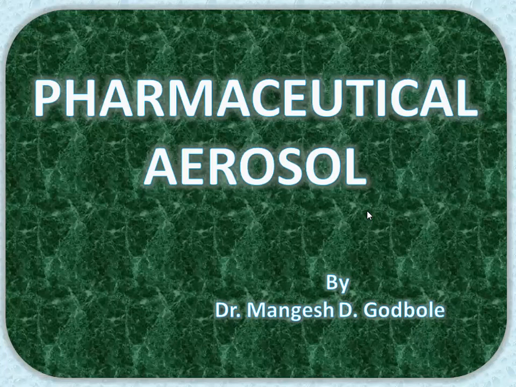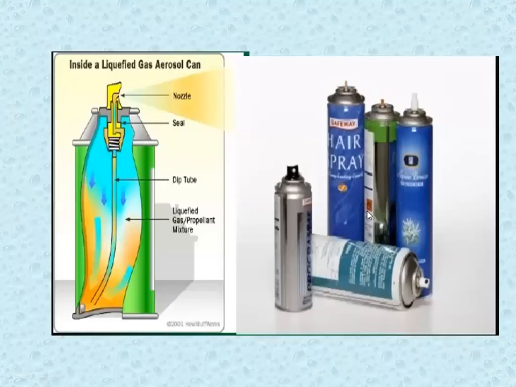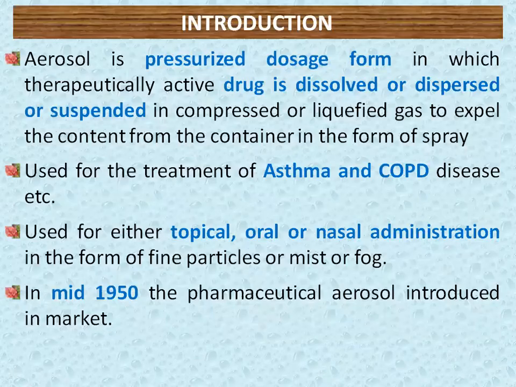So these aerosols are pressurized dosage forms. These are specially made to deliver the drugs directly into the lungs, and we generally use such types of dosage form in asthma treatment. Many a times, these aerosols are used topically, when there are nowadays various painkiller dosage forms in the aerosol form. Many a times in oral cavity disease, these types of aerosol dosage forms are used.